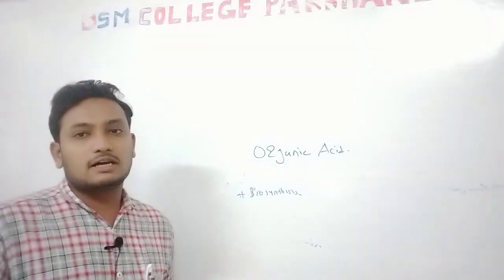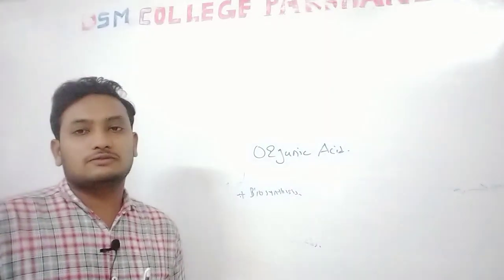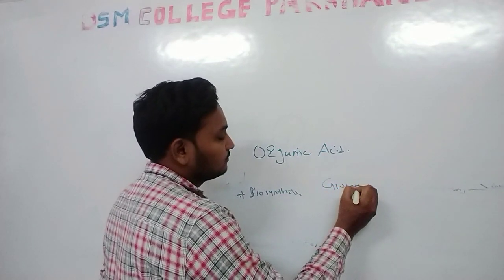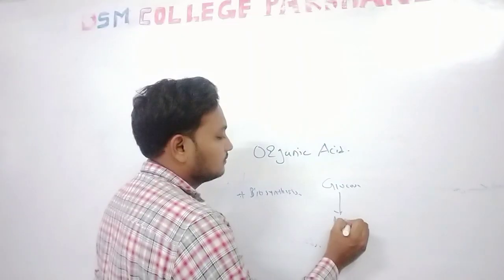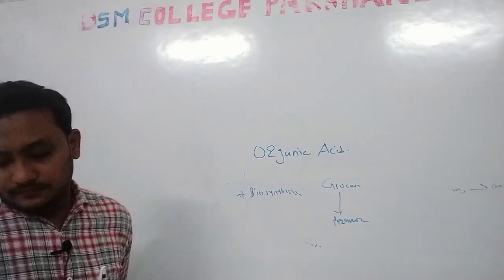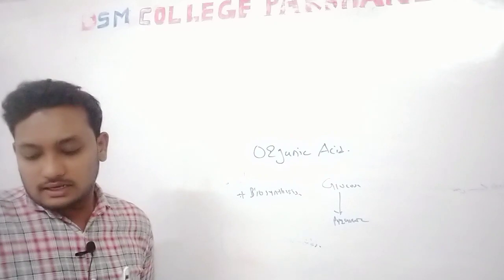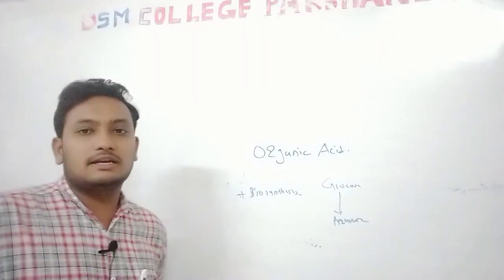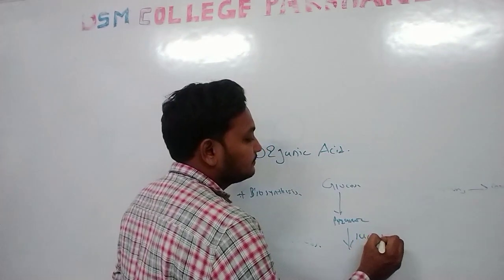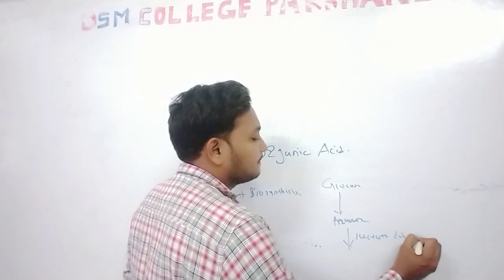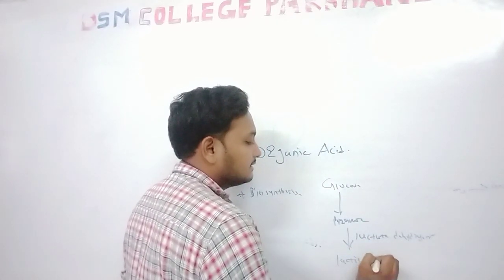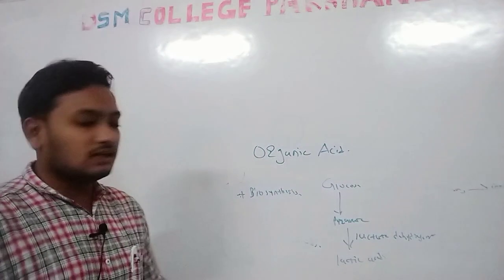Glucose is converted into pyruvate through glycolysis, which we already know. Then the enzyme lactate dehydrogenase acts on the pyruvate and converts it into lactic acid. That is the biosynthesis of lactic acid.